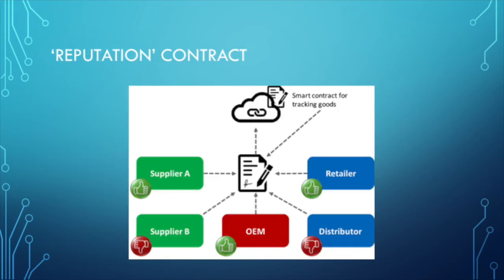For the reputation smart contract, all parties in the supply chain are required to record their details on the blockchain. In addition, a reputation score can be reflected. A simple way to determine reputation of a party is to calculate their number of successful shipments as a percentage of their total number of shipments made. The number of successful shipments in this case is defined as having the correct item and quantity and delivering it on time and to the correct location.